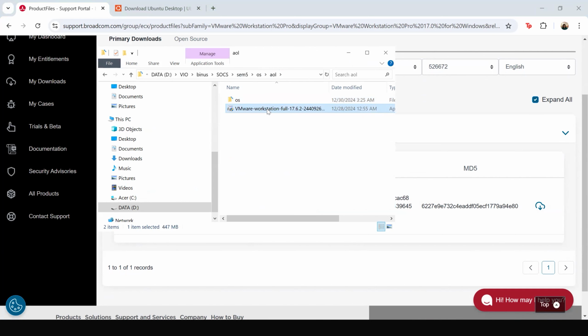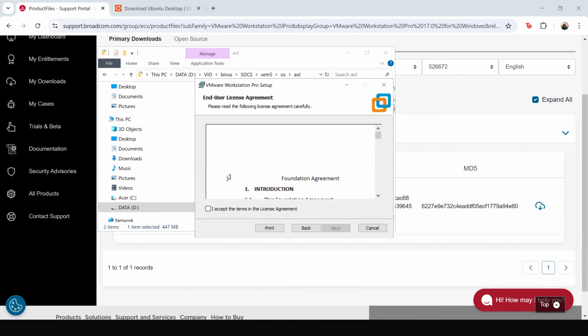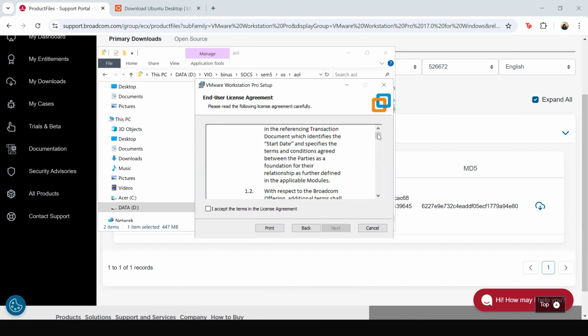We just have to click on it and a setup wizard will pop up on your screen, like this. First click on next to continue to the terms and conditions page. Once you've read everything, you can just click on I accept and click next again.